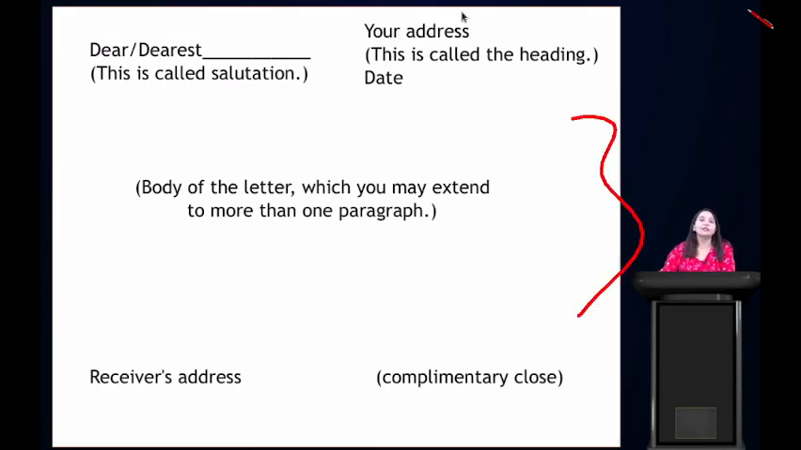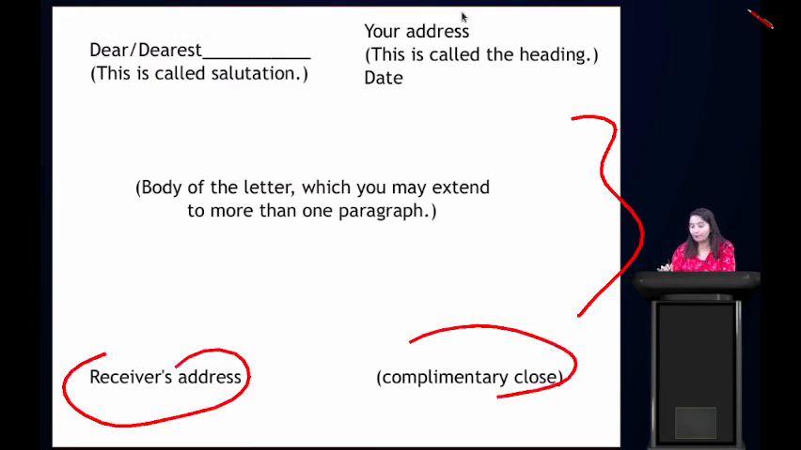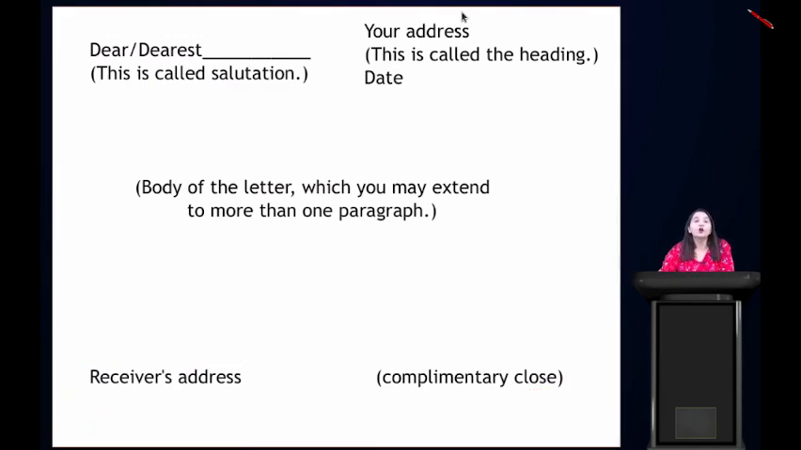Then after that, just put the receiver's address and the complimentary clause. The complimentary clause would be your lovely friend, yours faithfully, yours obediently, like that. That is what we call the complimentary clause, and after the complimentary clause there should be your name. So this is how we write a letter. Basically we are talking about an informal letter, so this is how we write an informal letter.